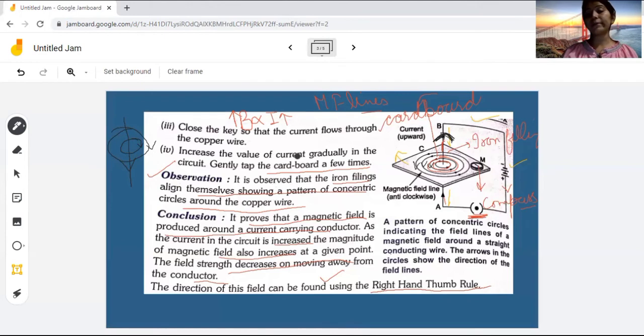This is very important and it always comes in the examination in the form of this activity only. So please remember this activity. Don't just memorize it, just understand it and do it.